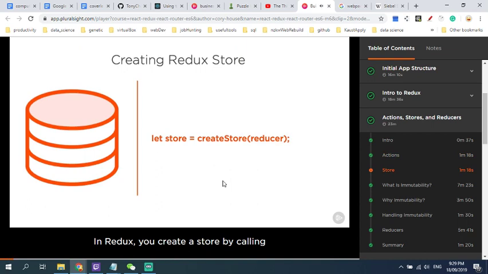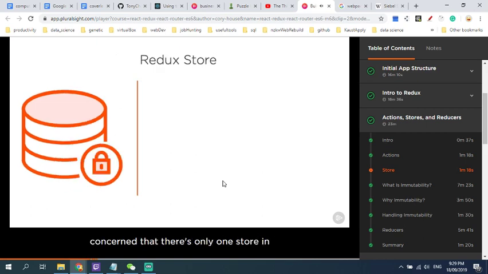In Redux, you create a store by calling createStore in your app's entry point. You pass the createStore function your reducer function. The Redux store honors the single responsibility principle because the store simply stores the data, while reducers, which we'll discuss in a moment, handle state changes. You might be concerned that there's only one store in Redux, but this is a key feature. Having a single source of truth makes the app easier to manage and understand.